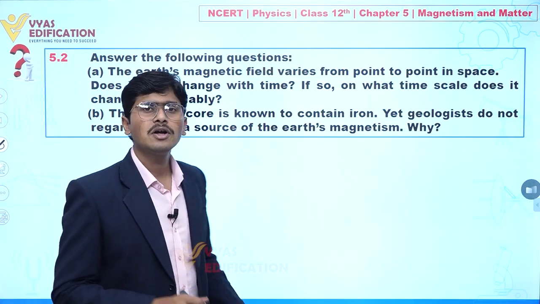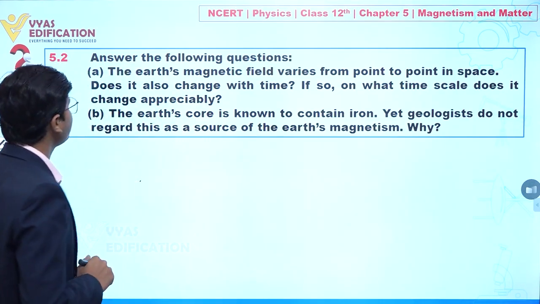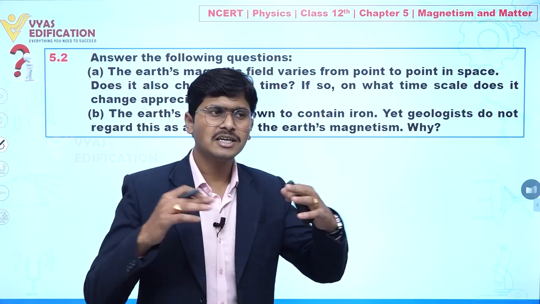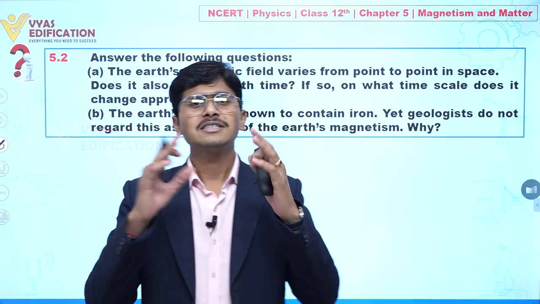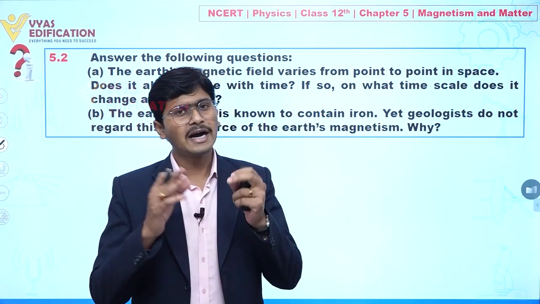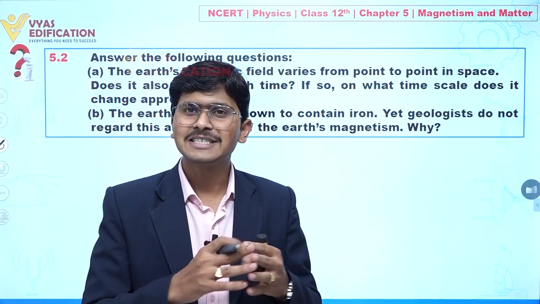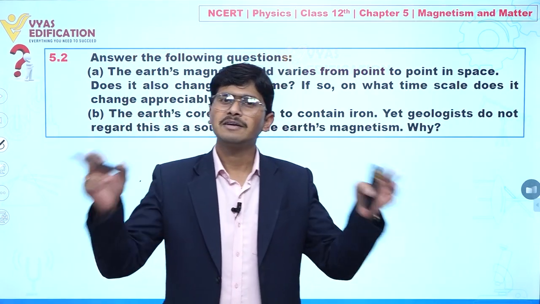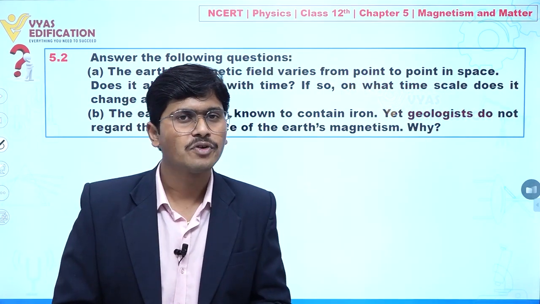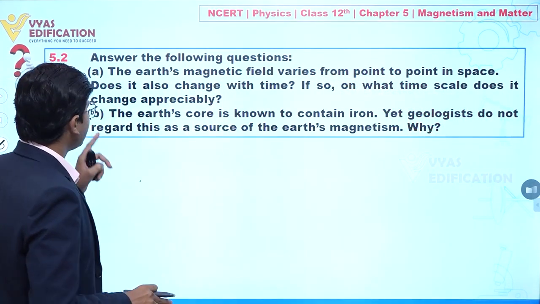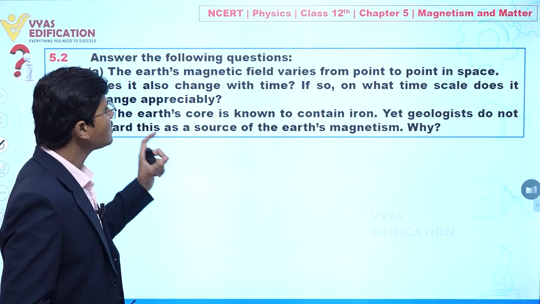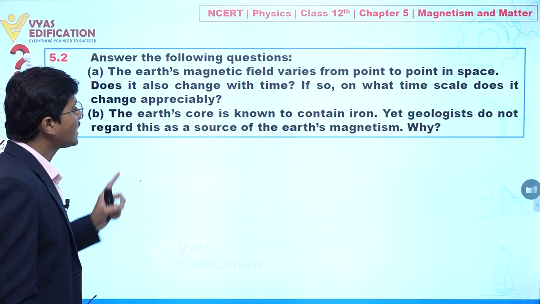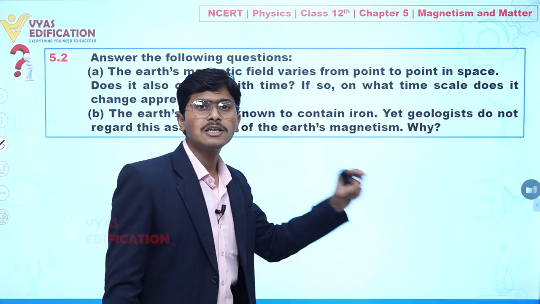Now if I am talking about part B, in part B it is given the earth core is known to contain iron, clear. Generally it is assumed that at the center of earth we have iron, and we can consider it as a bar magnet, and due to that bar magnet there are magnetic field lines for the earth, clear. But it is given in this question, earth core is known to contain iron, fine, yet geologists do not regard this as a source of earth magnetism.